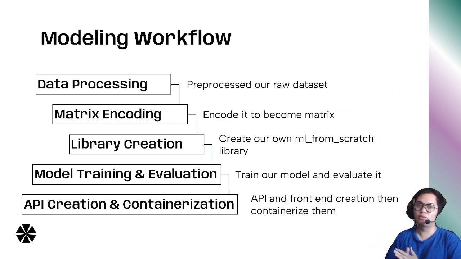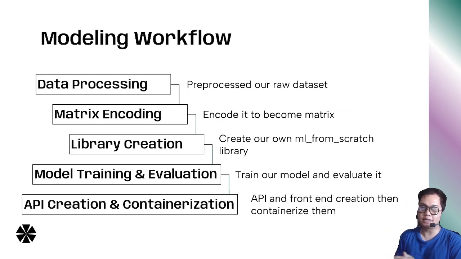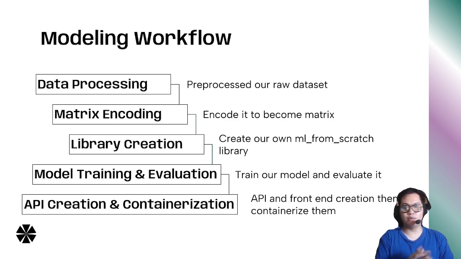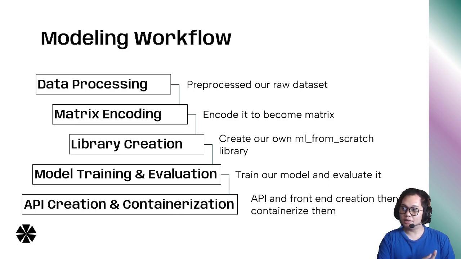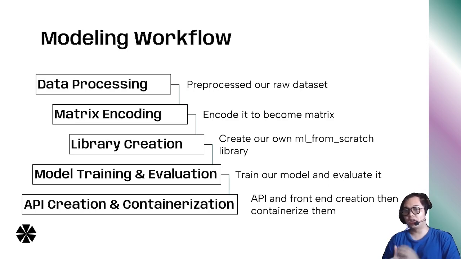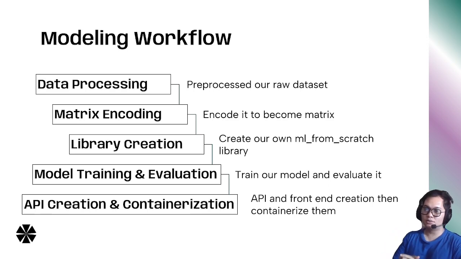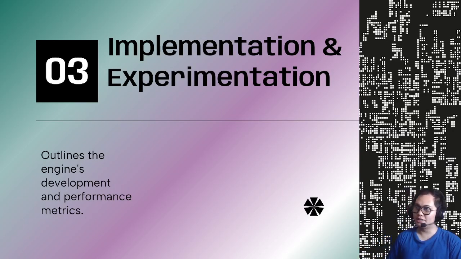Well, this is our model workflow. We use data processing, where we process our raw dataset. The second one is matrix encoding, when we encode it to become a matrix. And then library creation, where we create our own ML from scratch library. This is for the advanced learning class. And then we go to the model training and evaluation, where we train our model and evaluate it. And the last one is API creation and containerization, where we have the API and front-end creation and then containerize them.